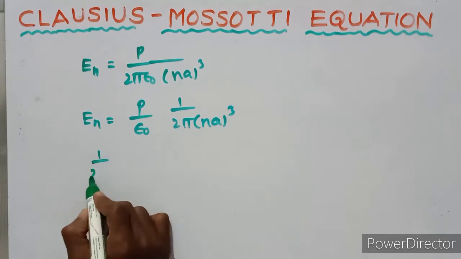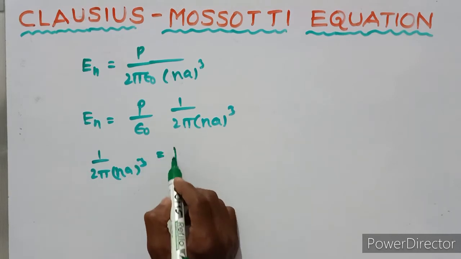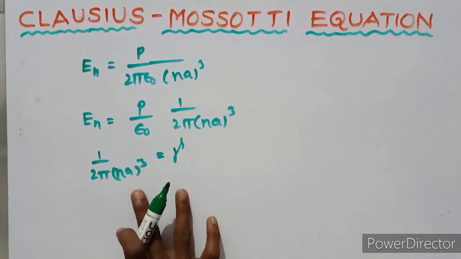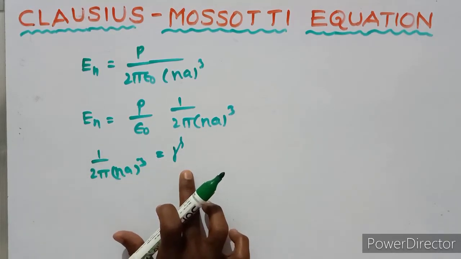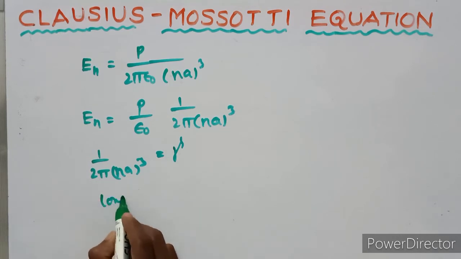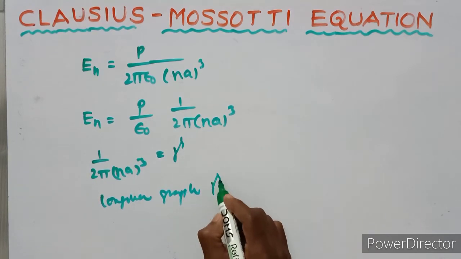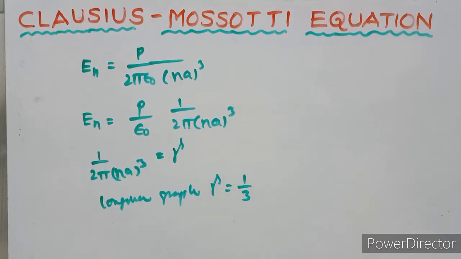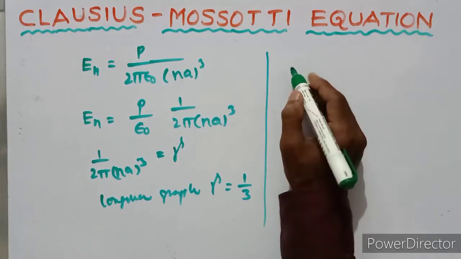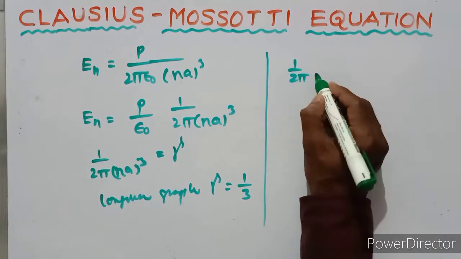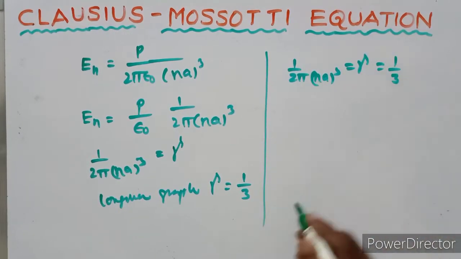Here 1 upon 2 pi Na whole cube is gamma, because from the Langevin graph, gamma equals 1 upon 3.